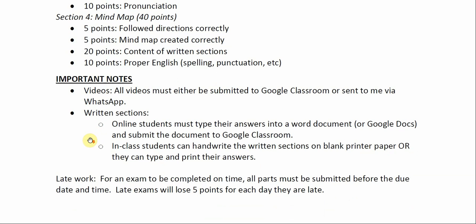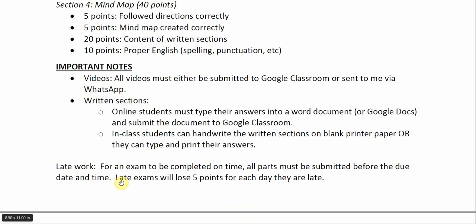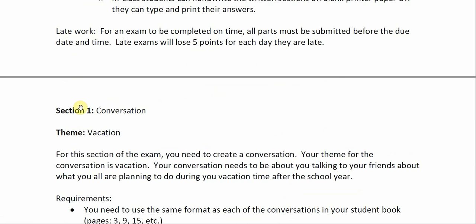For your written sections, online students, you must type your answers into Word documents or Google Docs and submit the document to Google Classroom. Here's a note. Late exams will lose 5 points for each day they are late. So be on time and follow directions. Let's go to section 1.